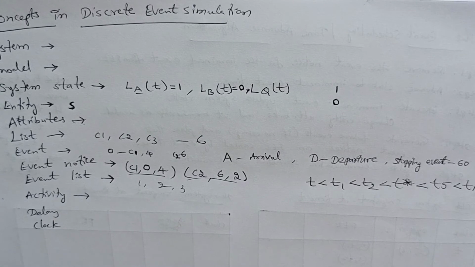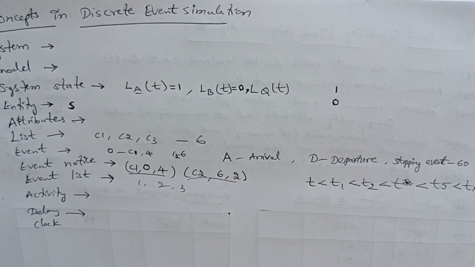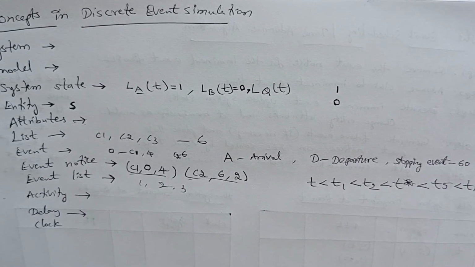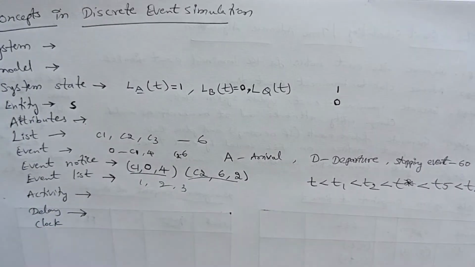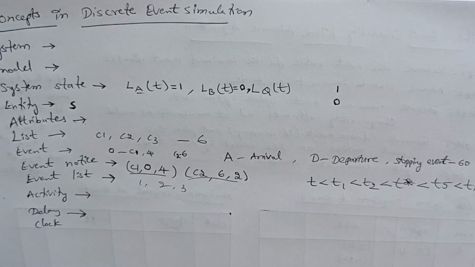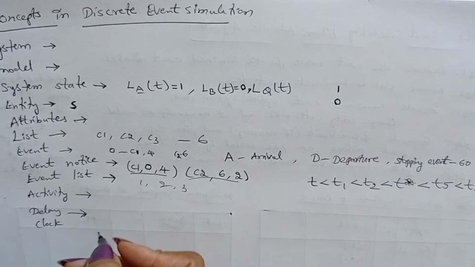Next, delay. Delay is nothing but waiting time. Again, in this we have two types: specified length and unspecified, that is indefinite length. For example, we say wait for 5 minutes. That means a specified time; it should wait only up to 5 minutes. Unspecified means, for example, up to the completion of all the customers. We don't know how much time is needed to complete the service of all the customers. That is indefinite, unspecified length. This is what delay, or waiting time, is.